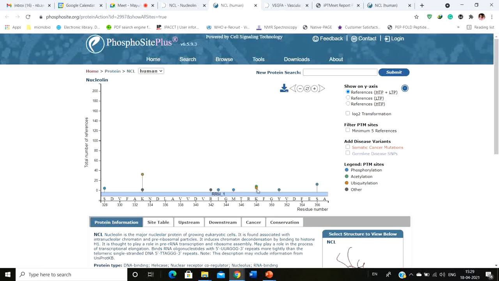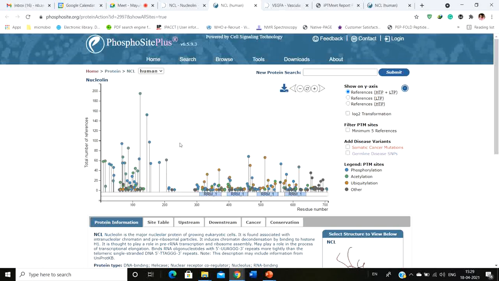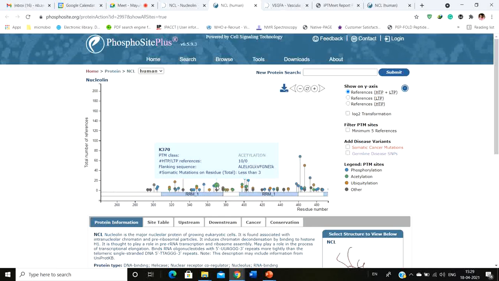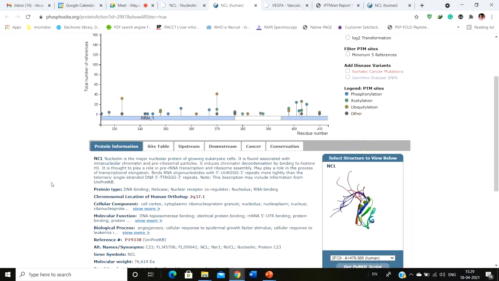But what about the mutated one? In some mutated proteins, you have to find out if there are some errors. Suppose this particular residue is mutated, the lysine is mutated to arginine. Now, if it is mutated to arginine, this particular post-translational modification is not going to occur, and it might lead to some other kind of things, right? So that's why if you simply look at this particular domain, and these are the domains, RRM1 is a domain, this is another RRM1 domain. So these are the mutations that are present in this particular domain.